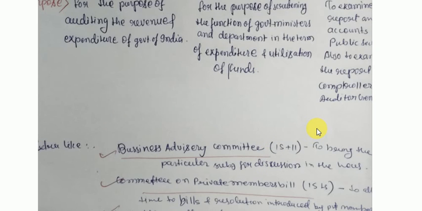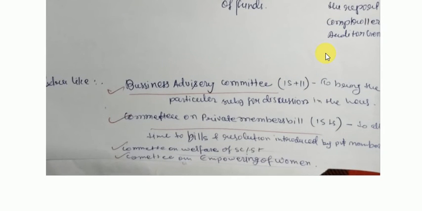Apart from this, there are also many additional committees, some of which I'm going to talk about. The Business Advisory Committee has 15 members from LS and 11 from RS, and the main function is to bring the particular subject for discussion in the house.